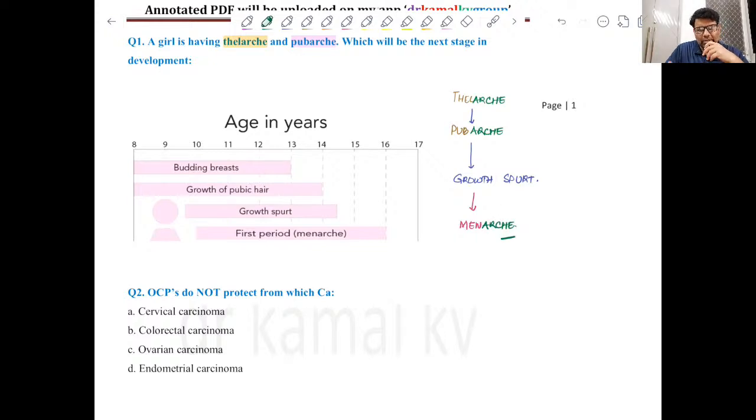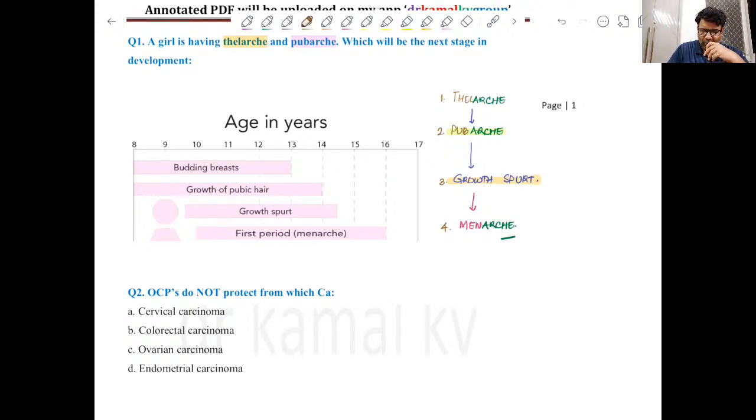Clear? So this is the stage wise development in a female, and the question was what after pubarche. So after pubarche, the stage will be growth spurt.